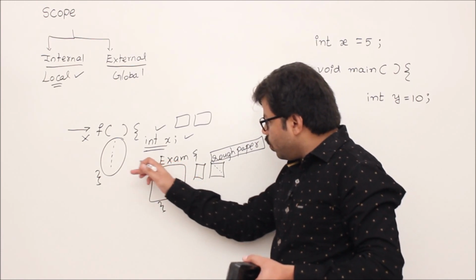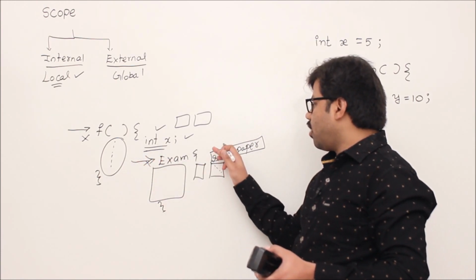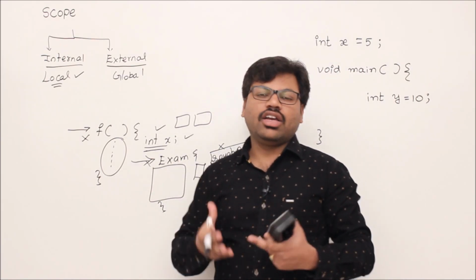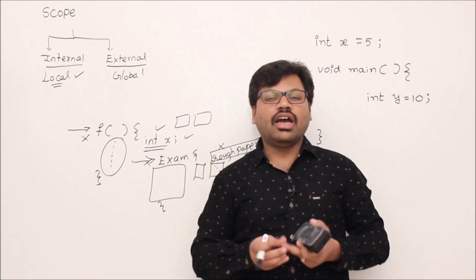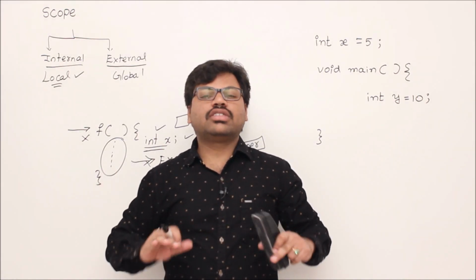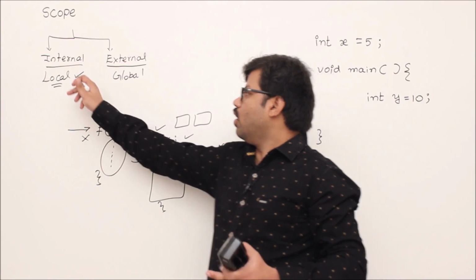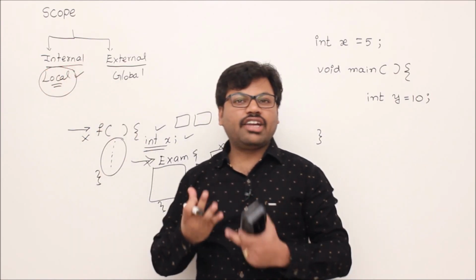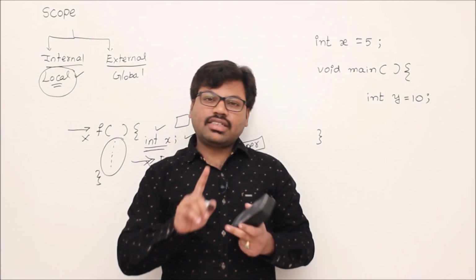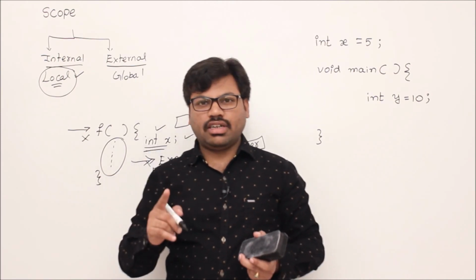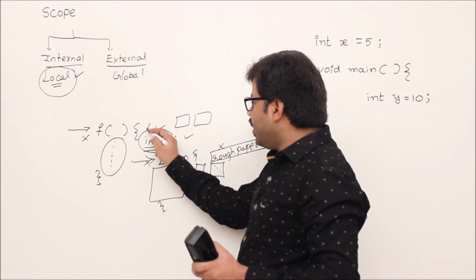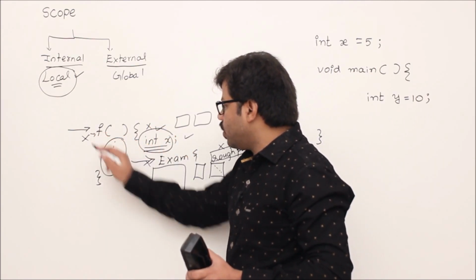You discard it. You don't carry that rough paper along with you for your lifetime, right? So whenever you execute this exam function, then this rough paper is needed. After that you don't require it. Such kind of things in our life are temporary for us. We discard them immediately and we don't want to hold them forever, right? So we throw them in the dustbin. Understand? Such things in programming language are called local variables. Whenever you have that kind of stuff, then declare them as local variables. Whenever you declare some variable as local variable, you don't use it once the function is executed, and you never need it. Understand? So the need of int x is only from start of the function to end of the function.